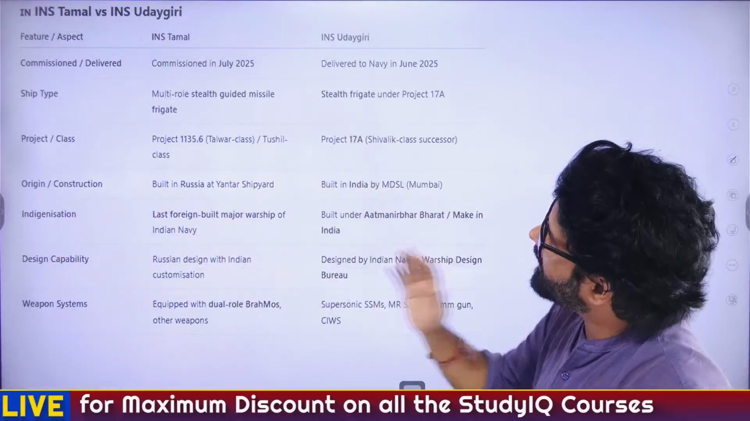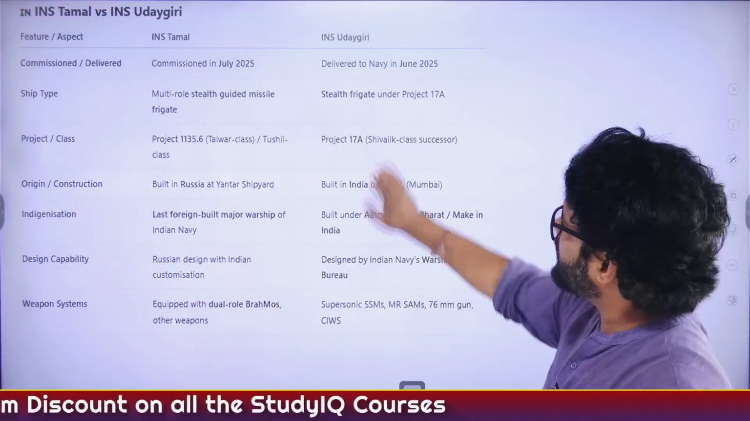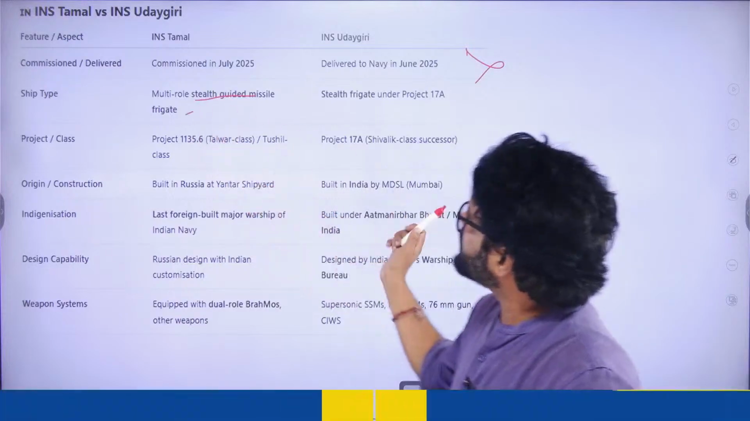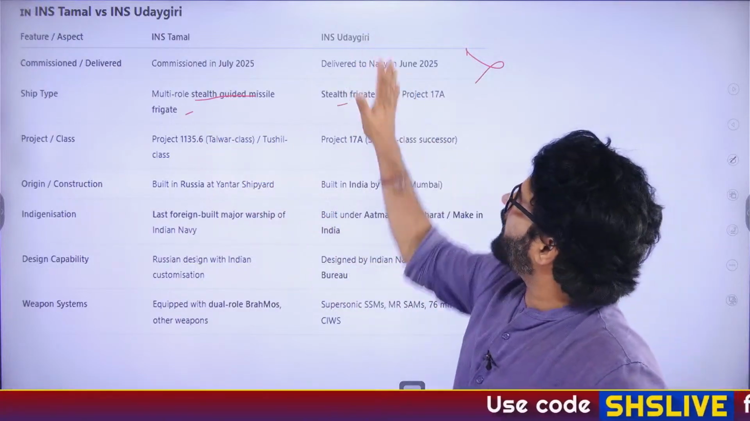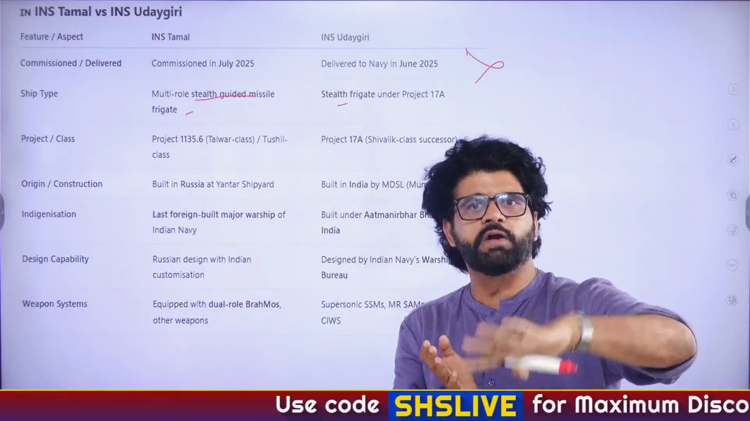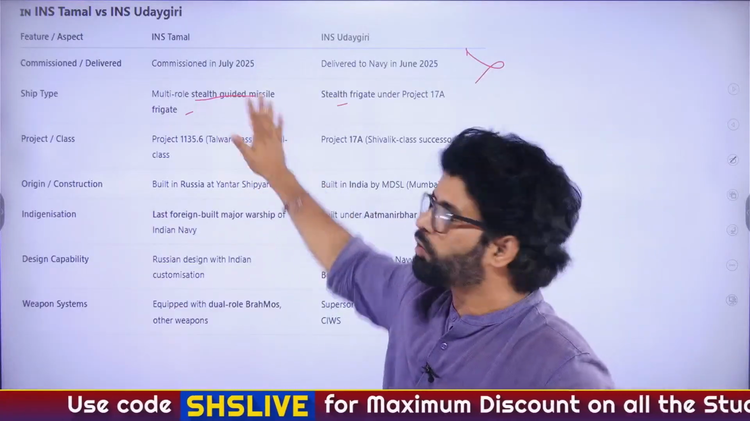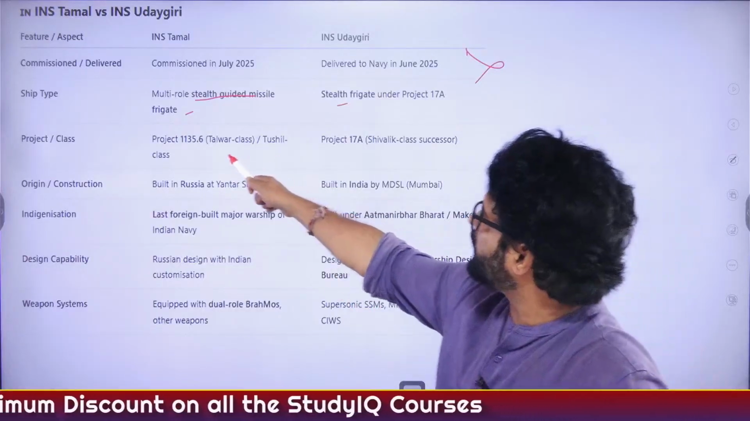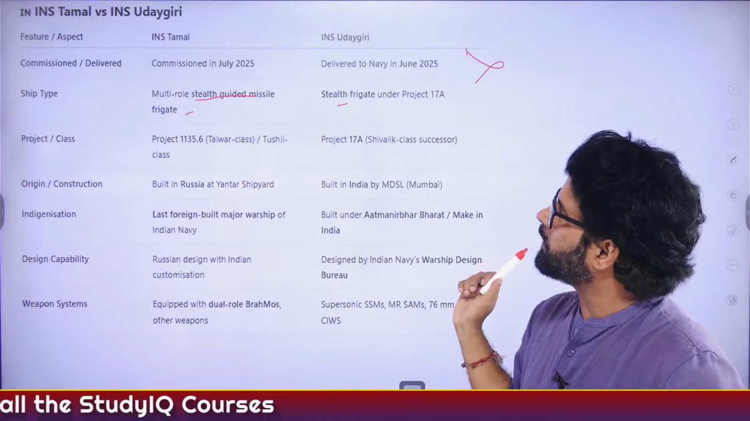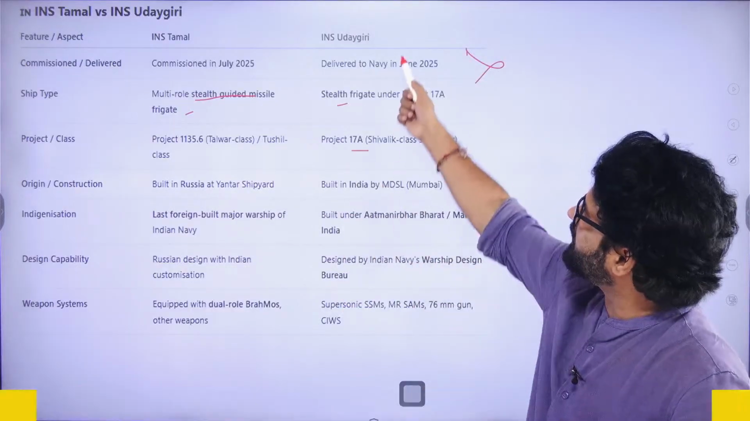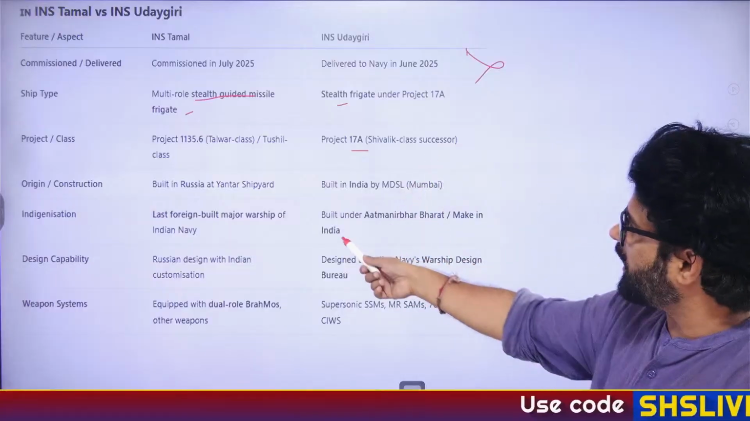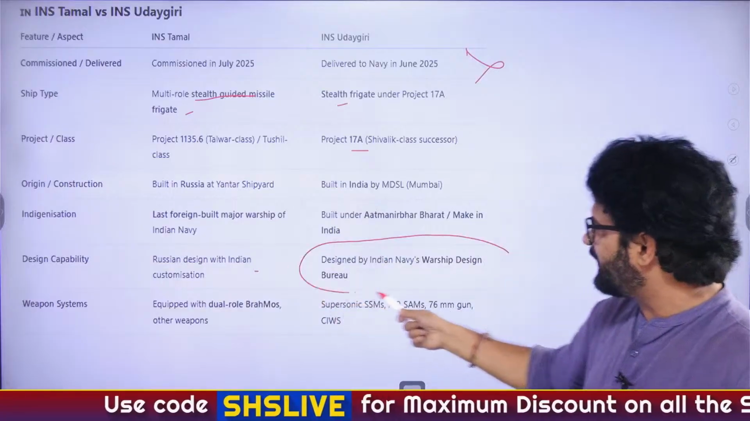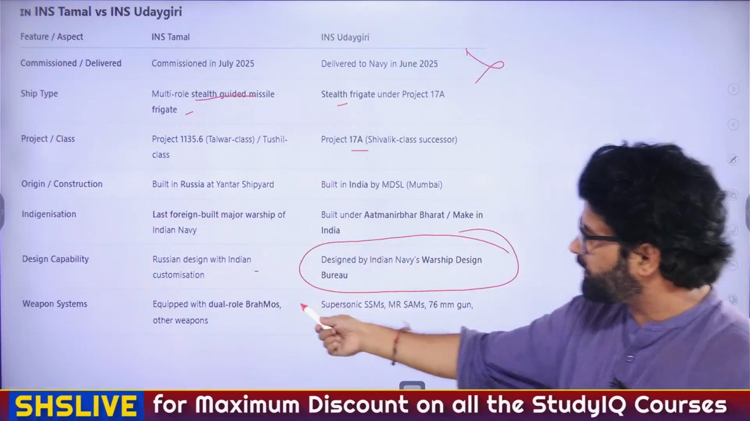Now, this is the comparative analysis. INS Tamal, again, forget this point. Focus here. Stealth guided missile frigate, stealth frigate. So INS Udaygiri is more for defensive purposes, more to avoid detection, more for surveillance purposes. This is more for fighting purposes, for offensive purposes. Project 1135.6, this is foreign, we have taken help from Russia. This is indigenous, 17 Udaygiri. Built in Russia, you can see here. Last foreign built major warship, Russian design with Indian customization, designed by Indian Navy's Warship Design Bureau. So equipped with dual role BrahMos.